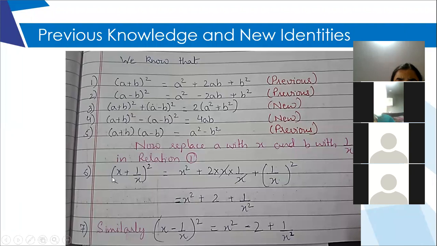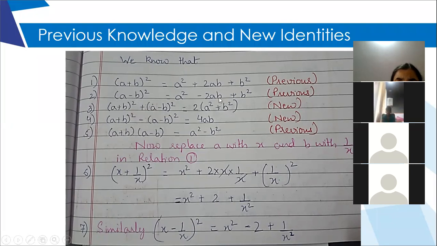After that, sixth one is nothing but I have replaced a with x and b with 1 by x. And this is the answer that you will get. So it is same only, just replaced a and b with x and 1 by x. Seventh also, I replaced a with x and b with 1 by x in identity number 2. So again, I got this answer.